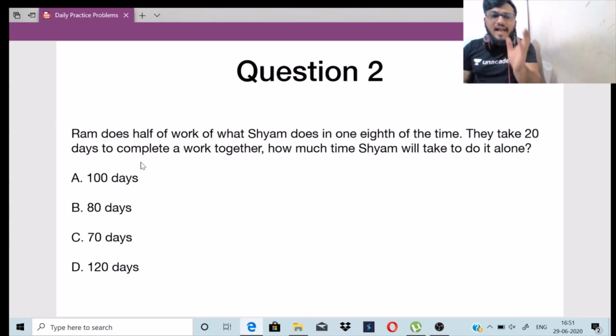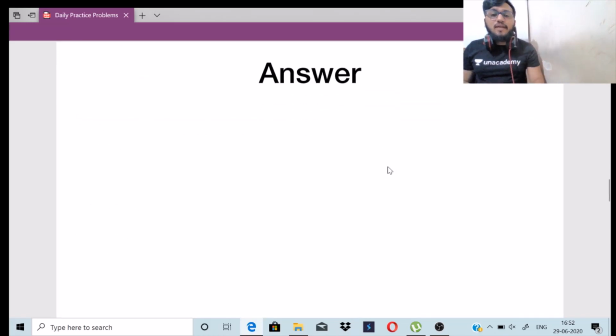So please do not take it as Sham is doing 1/8 of the work. No, Ram does half of the work of what Sham does in 1/8 of the time. तो श्याम का जो वर्क है उसका आधा वर्क राम का है, और वो राम 1/8 ऑफ द टाइम में कर लेता है, और दूसरा आधा we have to find out. Half work of Sham is done by Ram in 1/8 of the time. The rest half you have to find out here. They take 20 days to complete a work together. How much time will Sham take to do it alone?